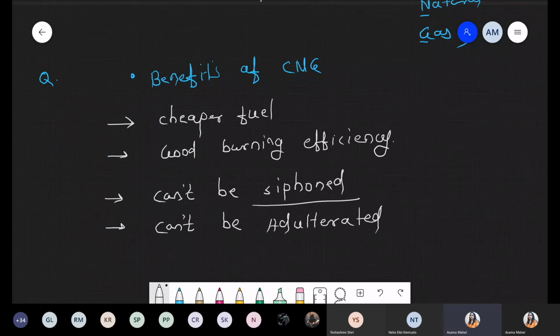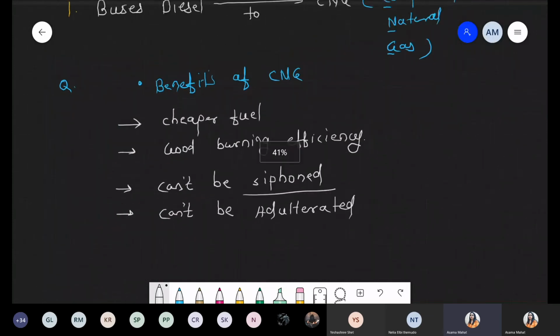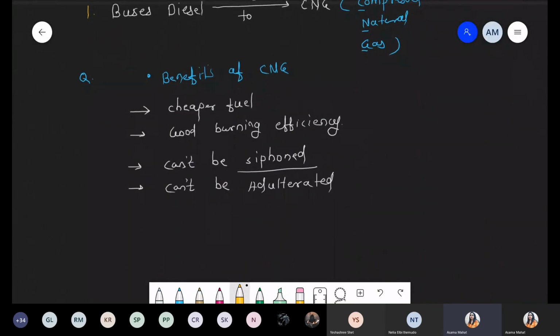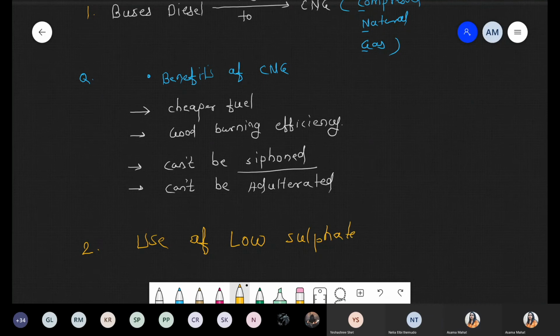CNG, and these are the conditions. Okay, now another important point. ये the first reason, first use, the first change with respect to bus diesel. Now, number second, there is a use of low sulfate diesel and petrol. Use of low sulfate diesel and petrol. This is the second reason.